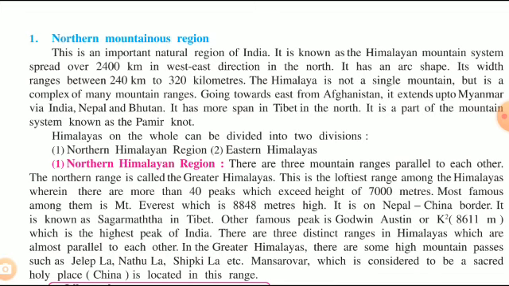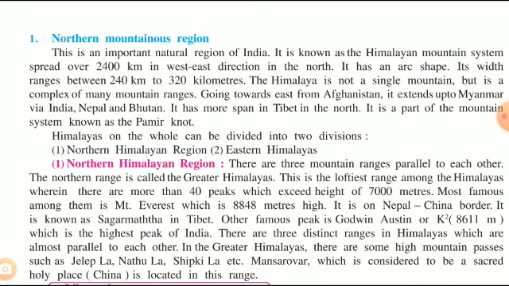Himalaya is not a single mountain, it is a range of mountains and it extends across Afghanistan, India, Nepal, Myanmar, Bhutan. All these countries have Himalayan mountain region.